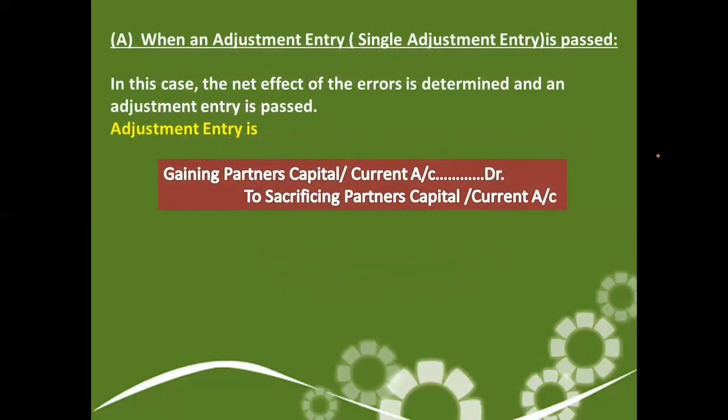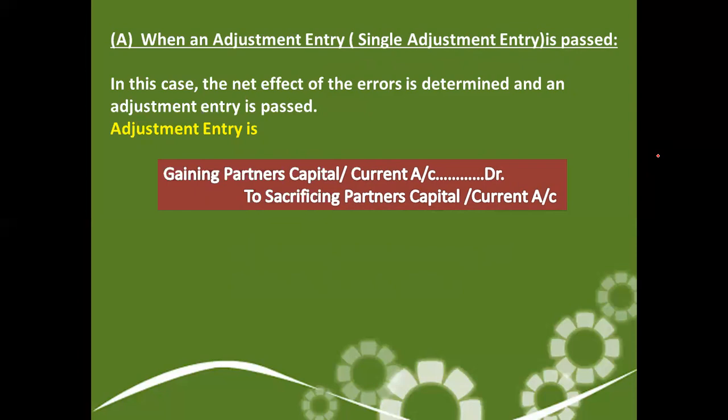So the first part is when a single adjustment entry is asked to be passed. In this case, the net effect of the error is determined and the adjustment entry is passed. As I told you, there are two groups of partners: those who have gained, and those who have sacrificed. So the partner who has gained will compensate the partner who has sacrificed.